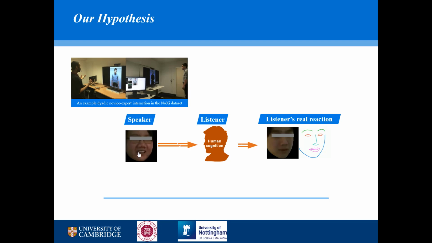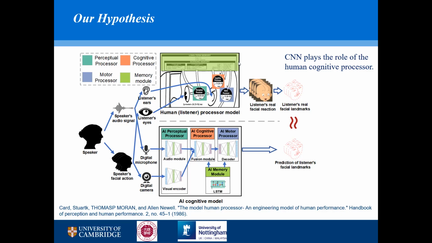So let's play this video again. Firstly, we have a speaker, and then we have a listener. We can see when the speaker is talking about something, the listener will have some facial reactions. If we train a CNN that can reproduce such reactions, then we believe this CNN can simulate a similar cognitive process of generating distal cues for the listener. To design our CNN model that aims to reproduce the human cognitive processes, we draw our attention to the human process model proposed by previous psychological studies.